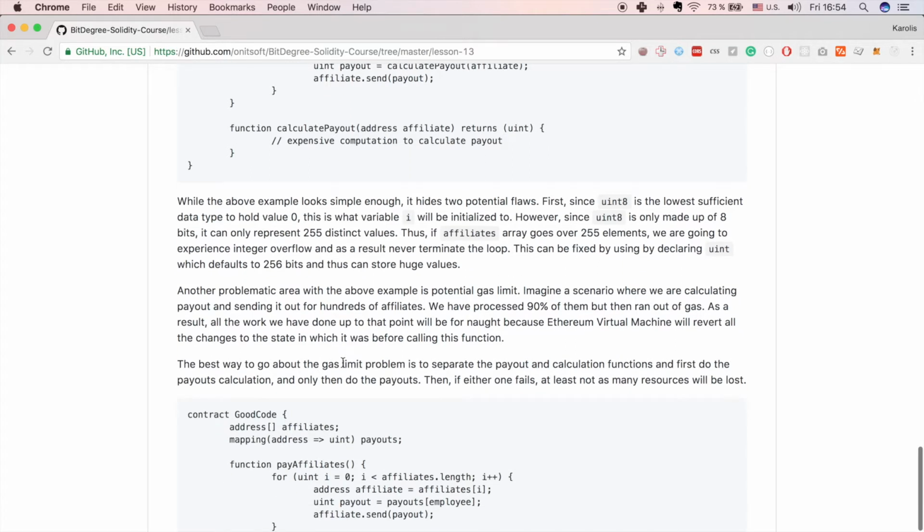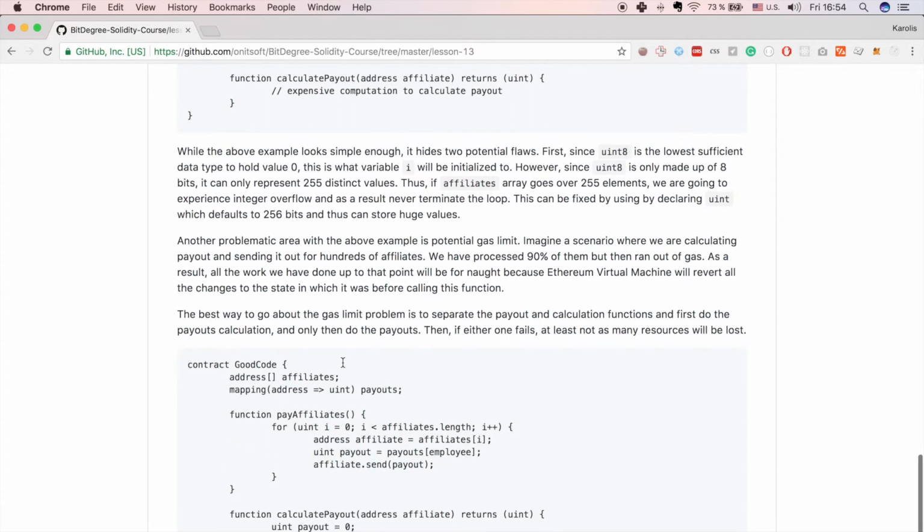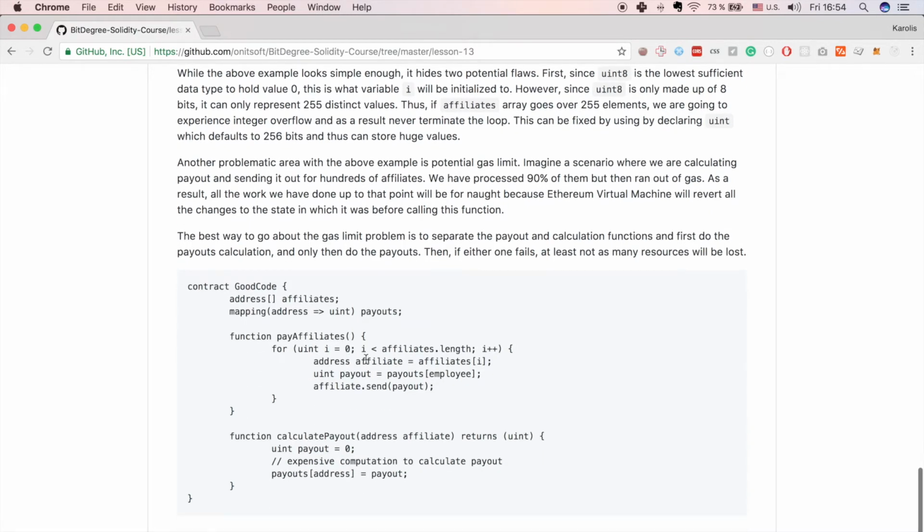Now, the best way to go about the gas limit problem is to separate the payout and calculation functions and first do the payouts calculation and only then do the payouts. Then if either one fails, at least not as many resources will be lost. So as you can see here, first we calculate the payouts separately and store the payout that needs to be paid out in a payouts array. And then we have another function, payAffiliates, which only has to retrieve the amount to be paid to the affiliate and then sends that amount. So this is the separation of concerns that is really useful in this situation.